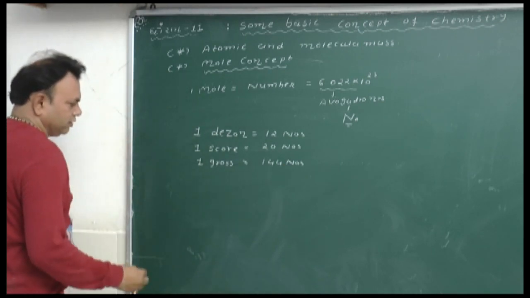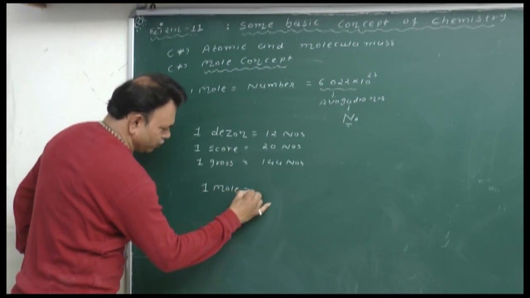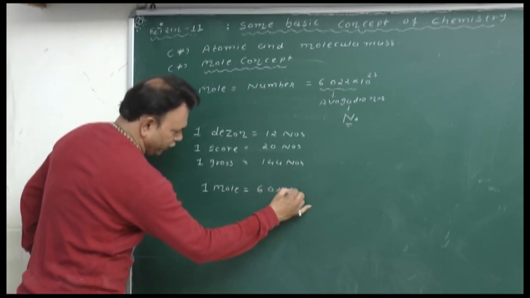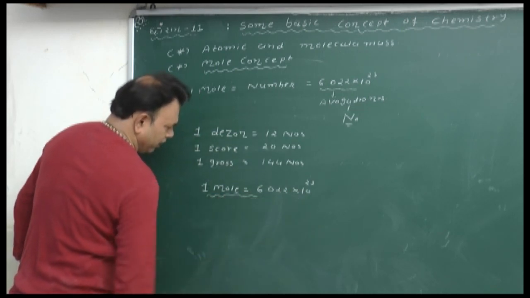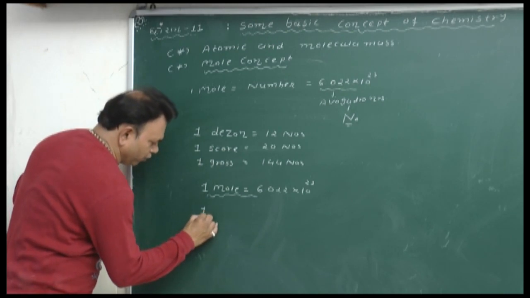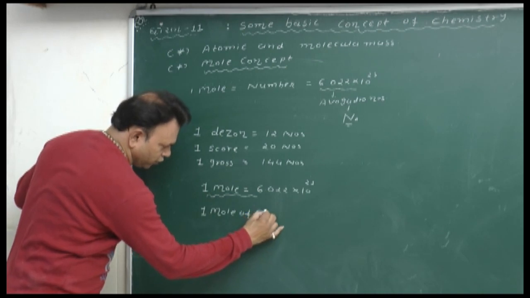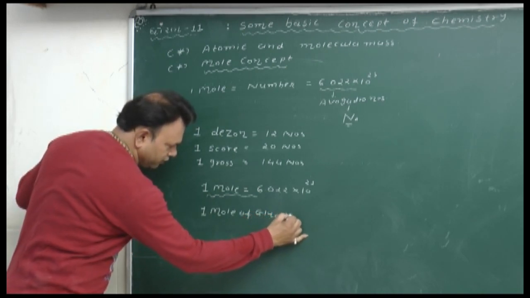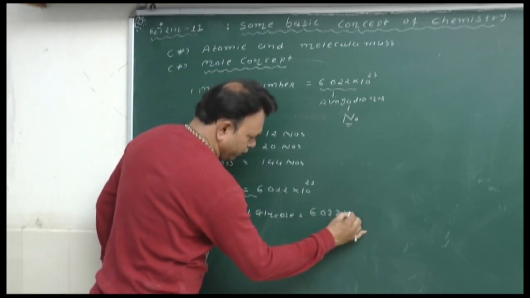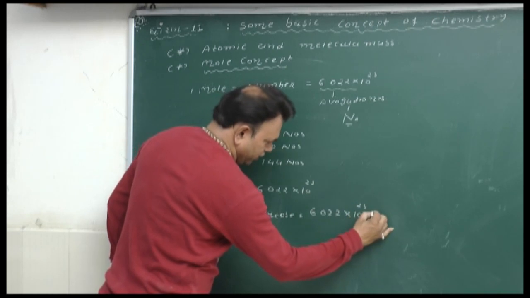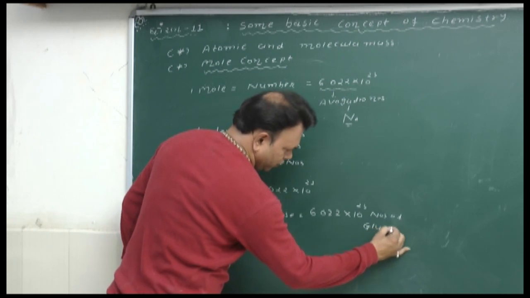So same as 1 mole is equal to 6.022 into 10 raised to 23 power. Like suppose if I said we having 1 mole of glucose, 1 mole of glucose, so having 6.022 into 10 raised to 23 number of glucose molecules.